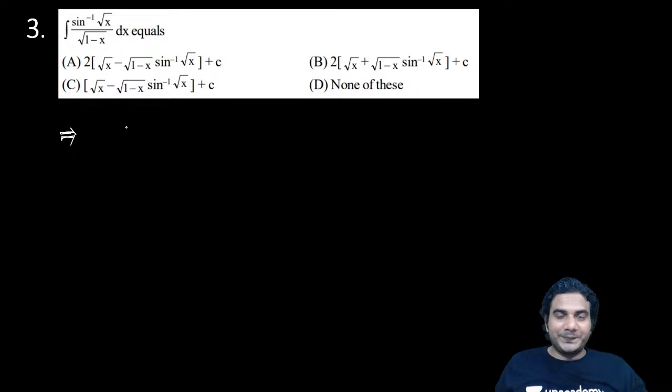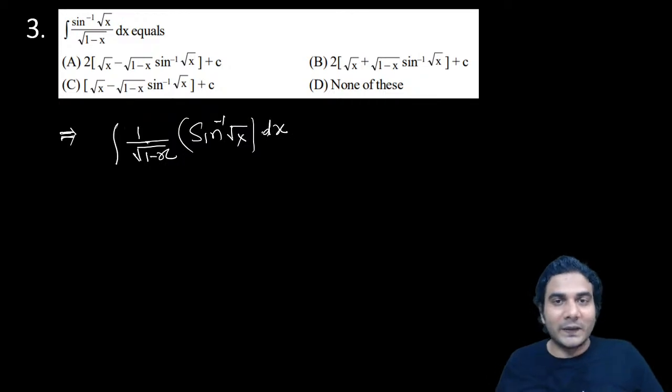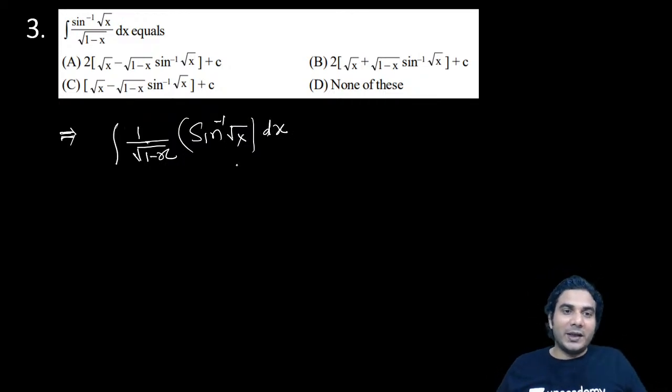All right, so this is an algebraic function, 1 upon under root of 1 minus x, into sine inverse. This is an inverse trigonometric function. So inverse trigonometric function is the first function actually in that list I laid, right? That means you always need to differentiate the inverse function. You can never integrate it. Obviously, you don't know the integration of an inverse function. So you'll have to differentiate it only, right?